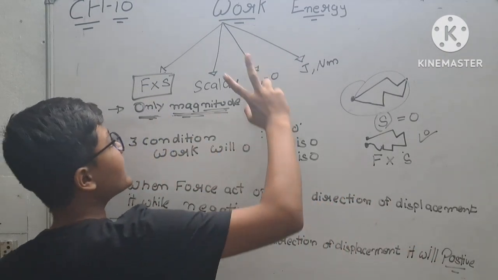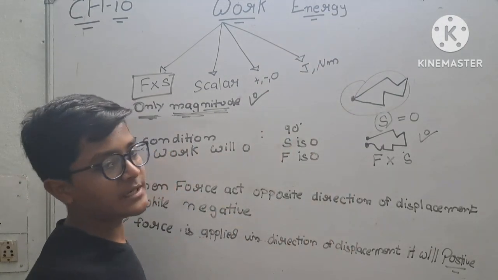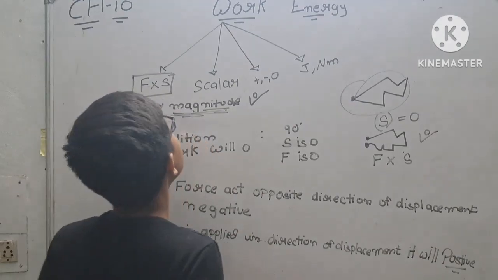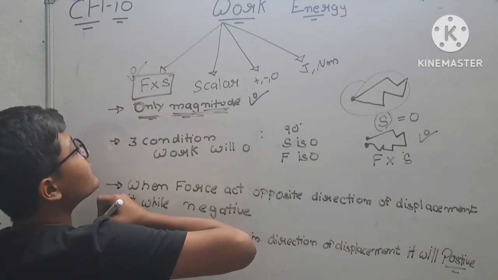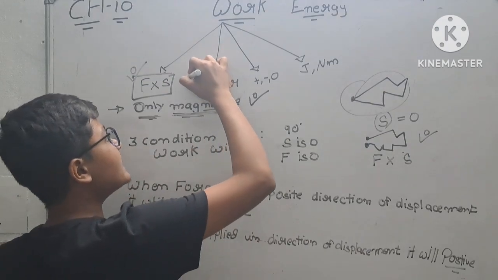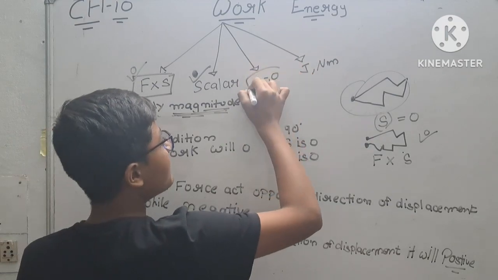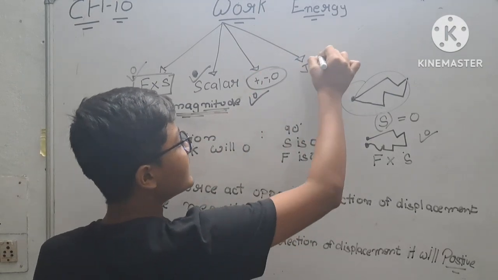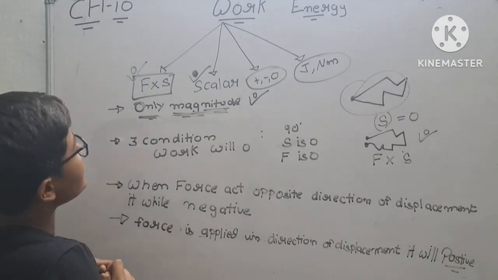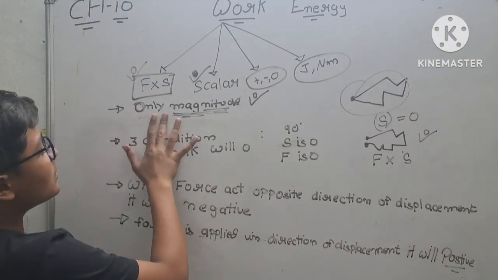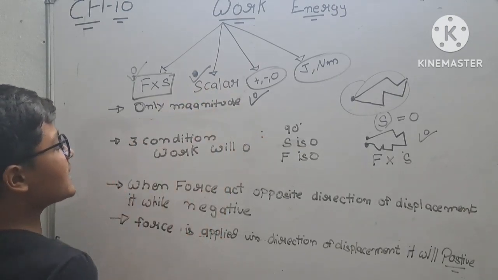Students, don't forget that its SI unit is joule or Newton meter. So its formula is force into displacement. Its quantity is a scalar quantity. It can be positive, negative, and zero. Its SI unit is joule or Newton meter. And as I have told, it has only magnitude, not direction. That is what is known as a scalar quantity.